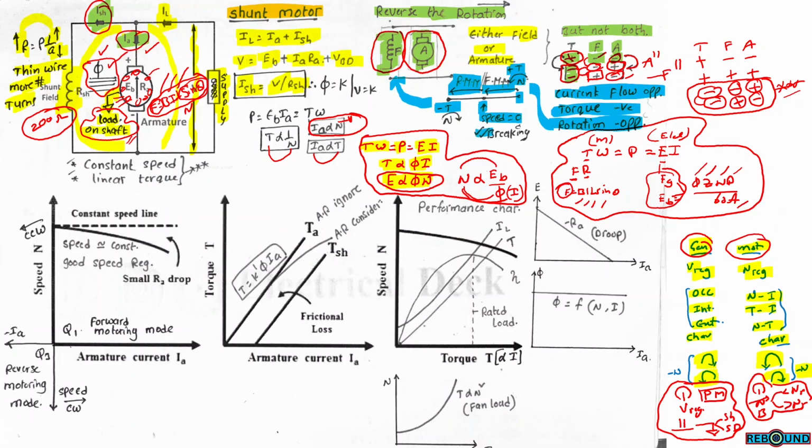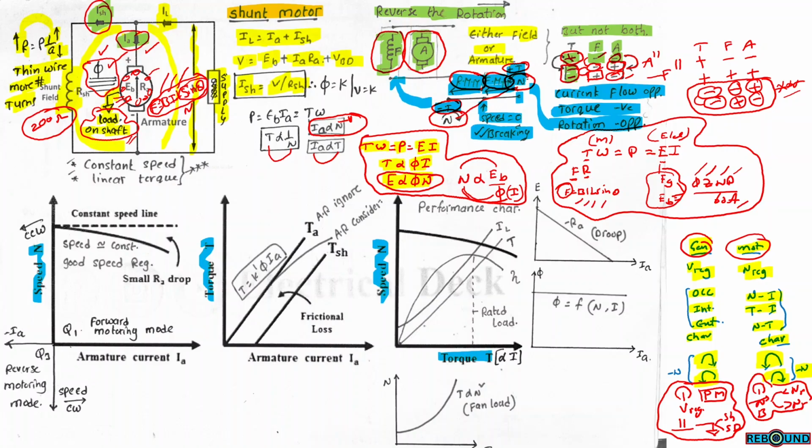So at 0 speed, the braking will be applied. This condition we will explain while discussing forward motoring mode and reverse motoring mode. So torque can change immediately, but speed will not change immediately. Speed will decrease gradually.